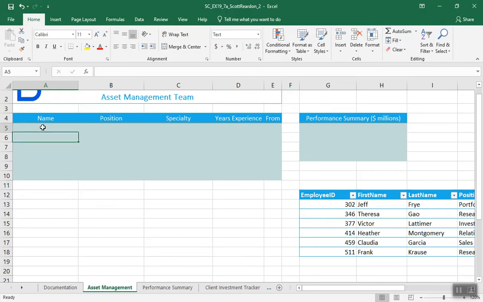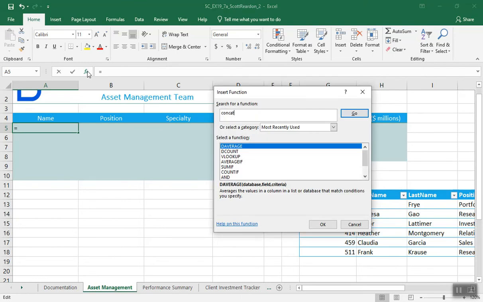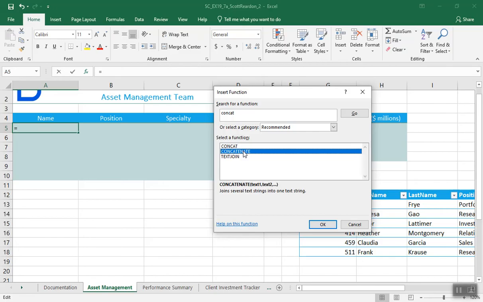So I'm going to come up here to A5, all right, and we're going to use the concatenate function. You know what? I honestly don't know the difference between concatenate and concat. It says join, concatenates a list or range of text strings. Boy, I'm like mumble mouth this morning. Join several text strings into one text string. So we're going to do concatenate.